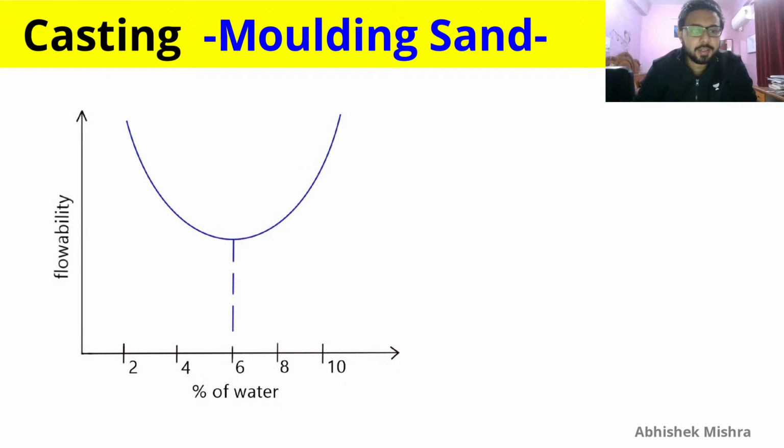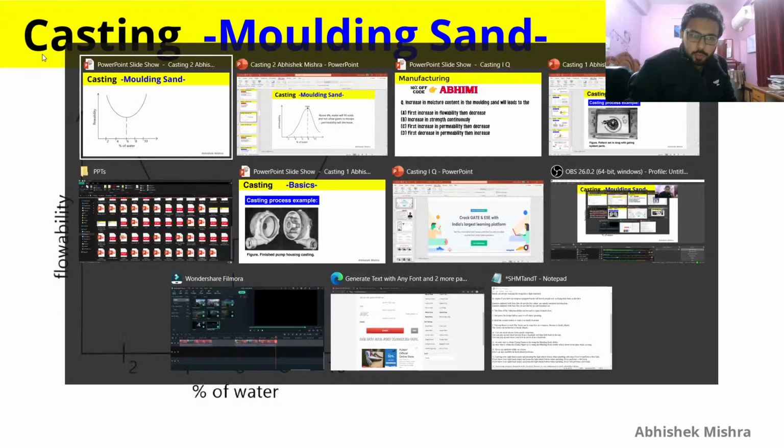Then after that it will decrease, sorry, not increase, because of the increase in flowability. The molding sand will behave more like a fluid, so its strength will decrease. So you can also say that for strength.